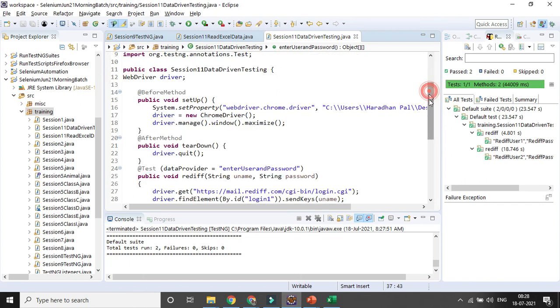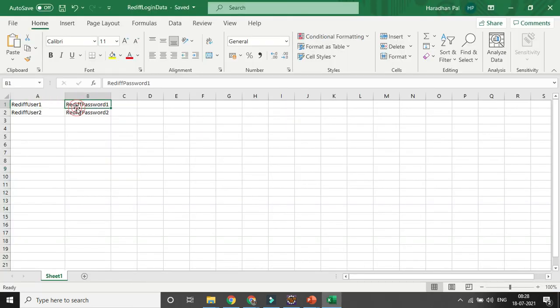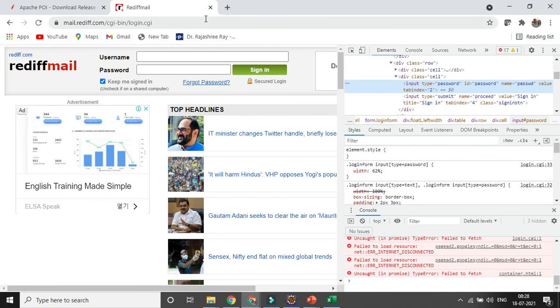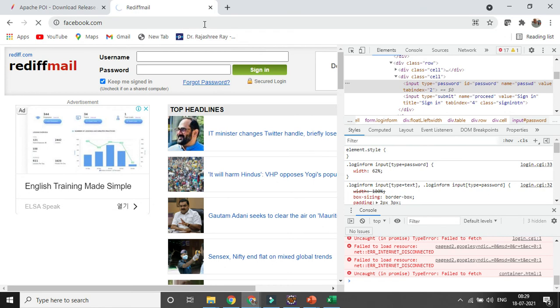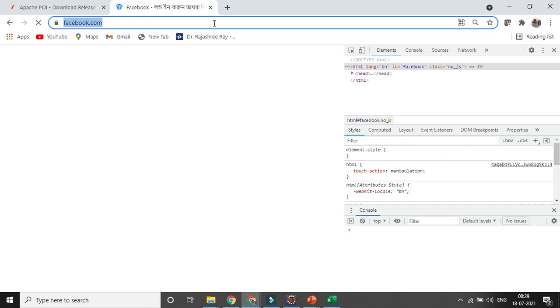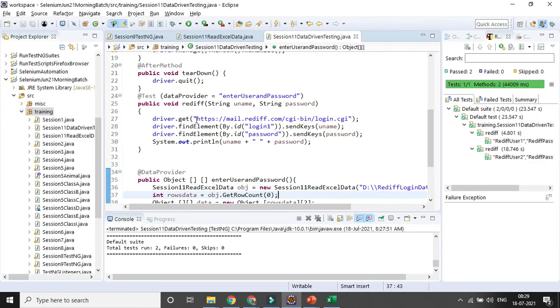Now say, with the same data combination, or maybe after changing the data sheet, I want to log into the Facebook page. So go to the Facebook page and let's see. Here you can open the Facebook page. I will be just updating my code here because I want to iterate with the same data combination for my Facebook page, because here also 2 fields are there, Facebook ID and password. So I can update the URL and the ID and password, that particular element I can change, right?